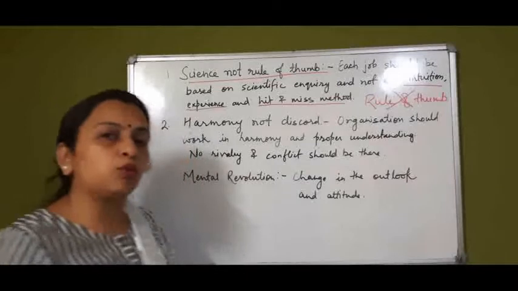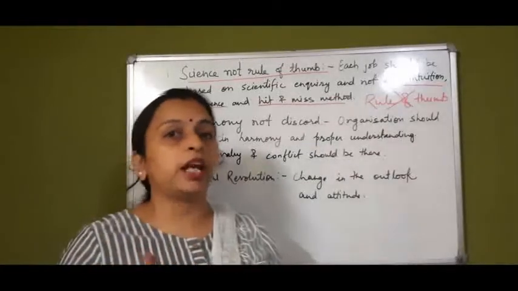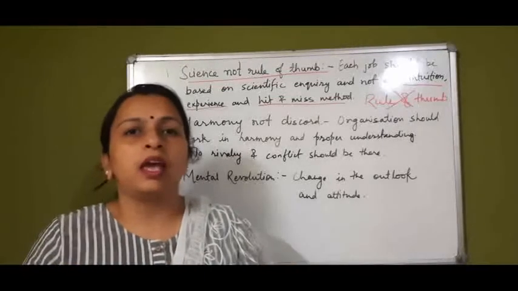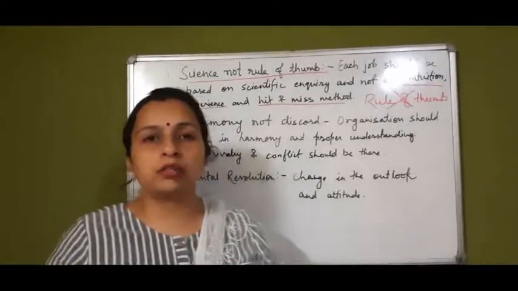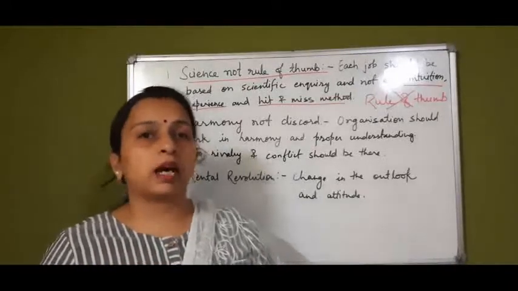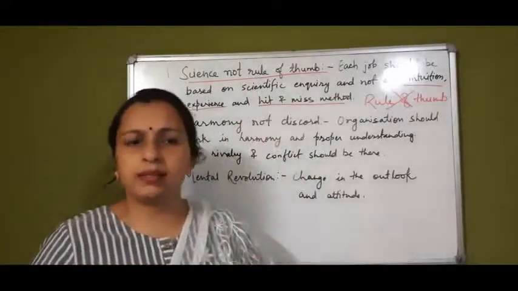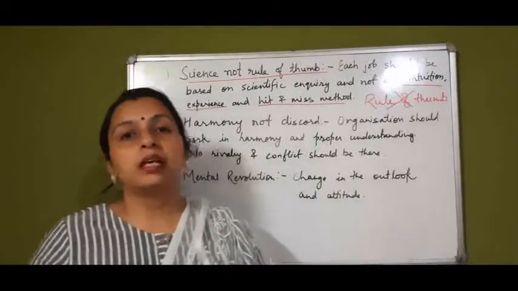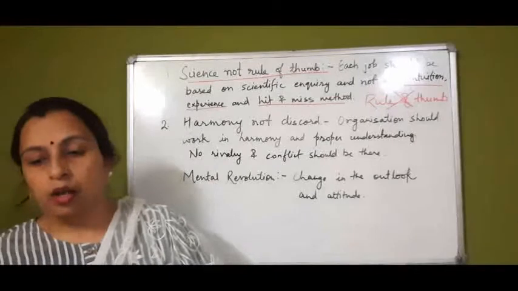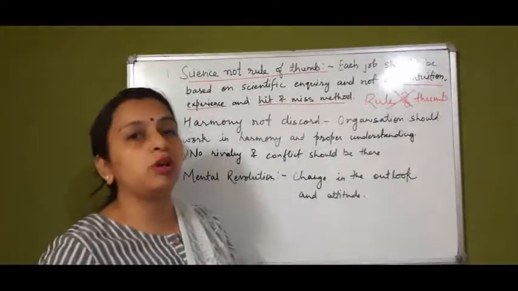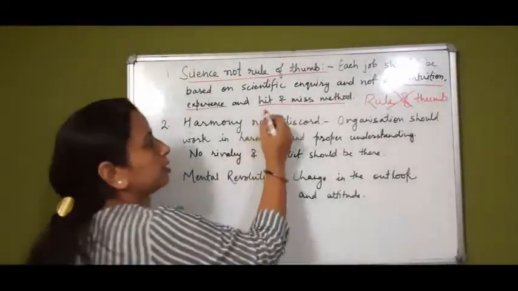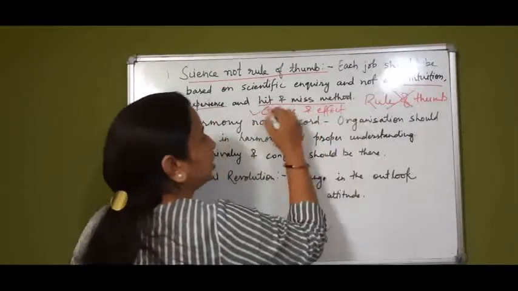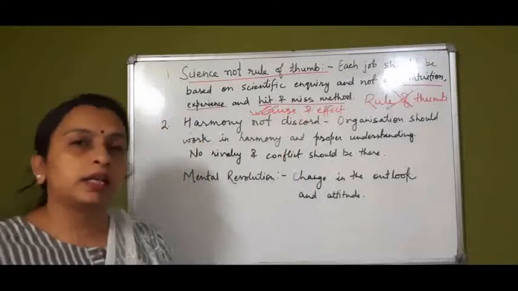Now, what do you mean by rule of thumb? Rule of thumb means dictatorship. That is, I am the boss of this department, so whatever I say, all the employees should follow my instruction, and whatever I am saying is correct because it's based on my experience and I feel like this. So there should be no rule of thumb. That means dictatorship should not be there. Every decision should be based on cause and effect relationship. This should be the basis of taking decisions.